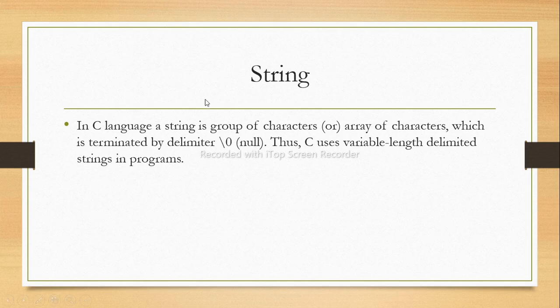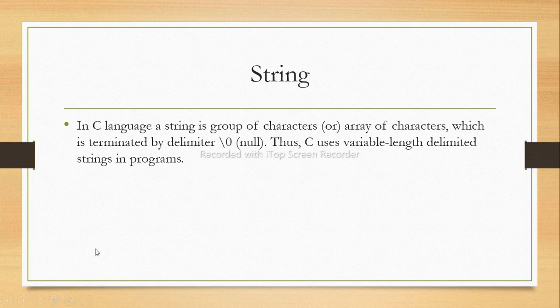Slash 0 is nothing but the null, that is, the string ends with this delimiter. Thus, C uses variable length delimited strings in programs.